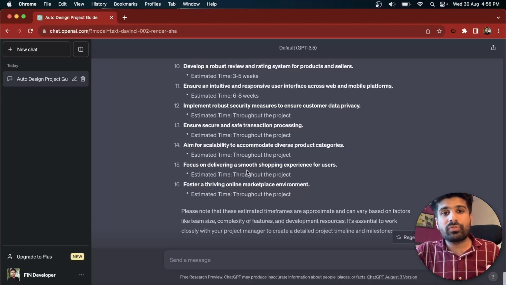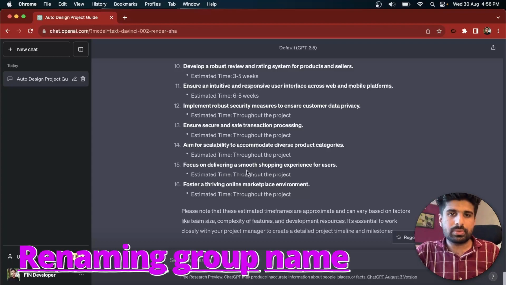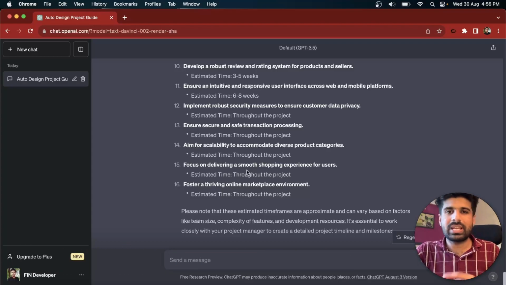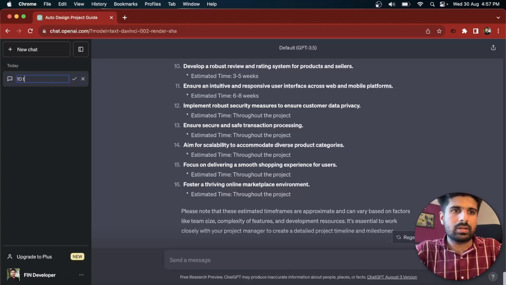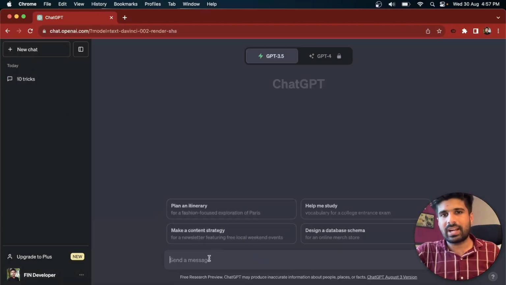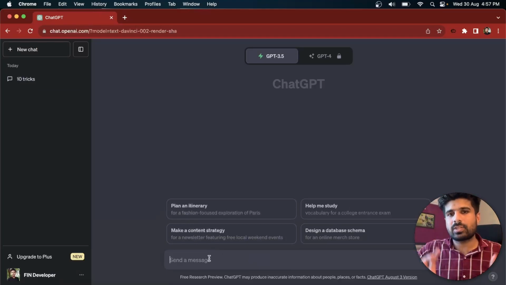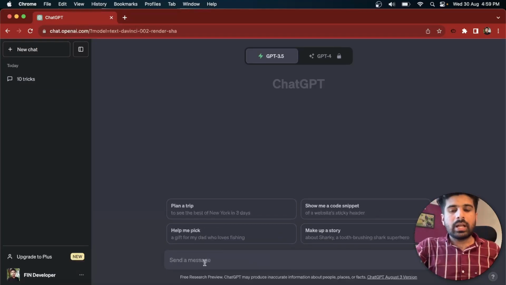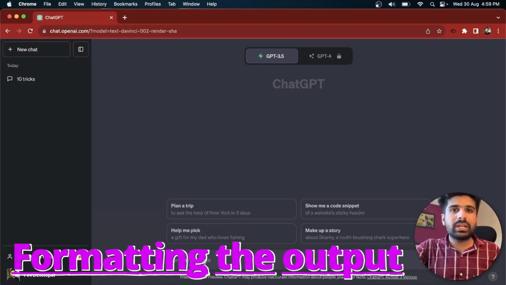Now coming to point number 4, that is renaming our groups, or we usually call them threads, because they are independent of each other. So here you can see it is auto design projects, and this is an auto-generated name. You can simply give a name to it. So let's make it 10 tricks. In a similar way, you can create a new chat and give another name to this particular thread so that you can manage or organize your ChatGPT account more effectively.